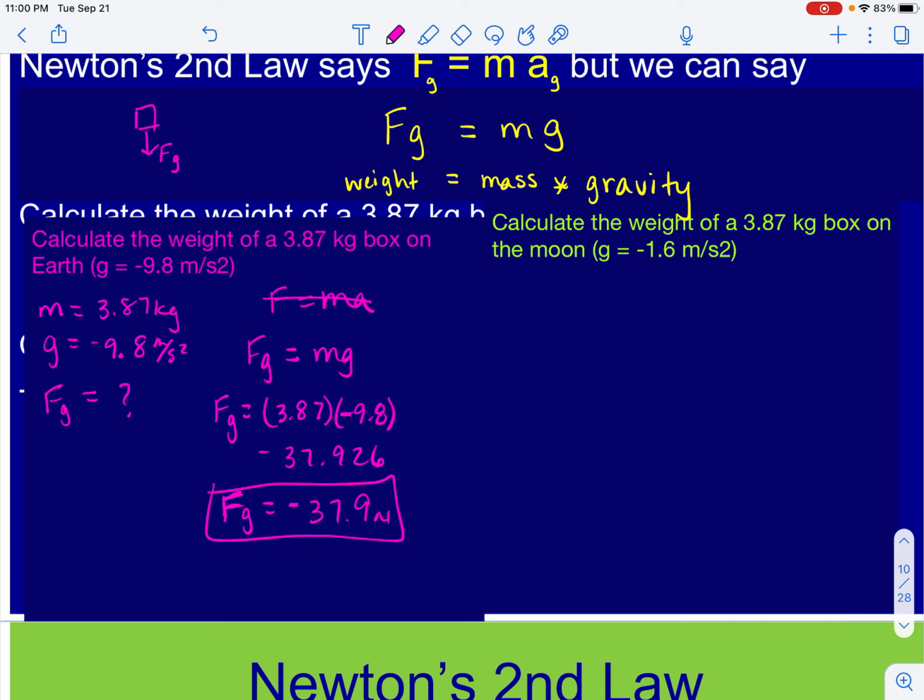Now, if we talk about how much we weigh, we don't walk around saying, I weigh negative 200 pounds, I weigh negative 150 pounds. We just talk in terms of the magnitude. So if you read a question in the future, and it says that there is a box with a weight of 37.9 newtons, that's fine. 37.9 newtons is the magnitude. But when you go to do your math work, I want you to remember that these are vector quantities. And so we would put that as a negative 37.9 in our math work.